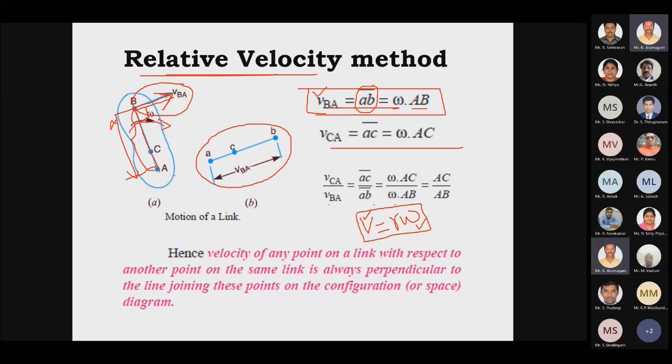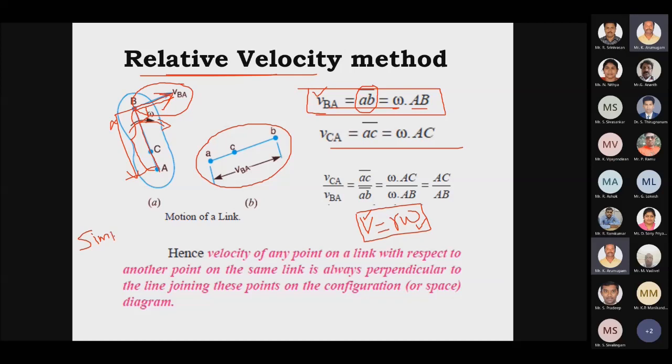For an input link, which is known as a crank, why do we call it a crank? A crank will have 360 degrees of rotation, continuous rotation. In any link, if you want to call a particular link a crank, it should have 360 degrees of rotation. In a simple mechanism, we have to know what is meant by a simple mechanism and what is meant by a compound mechanism.